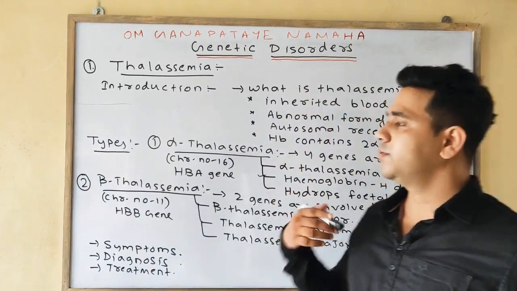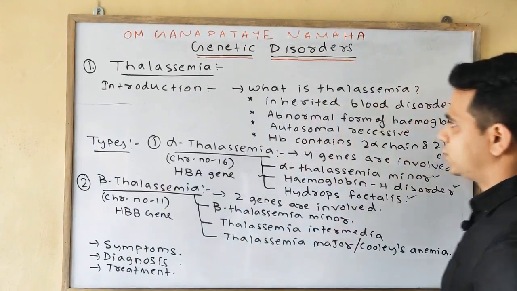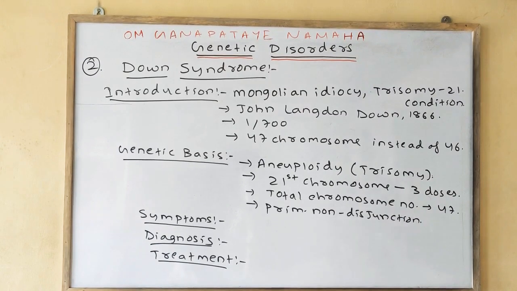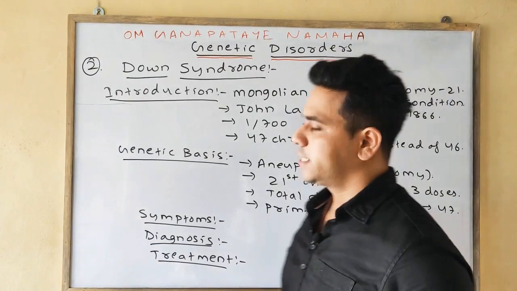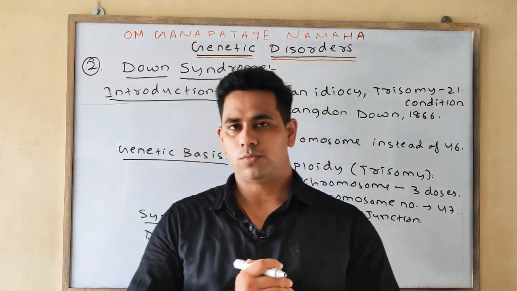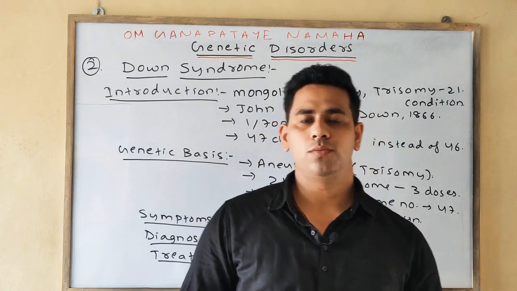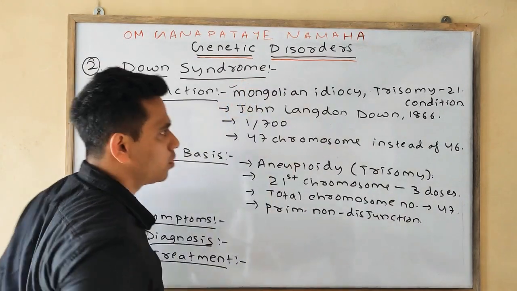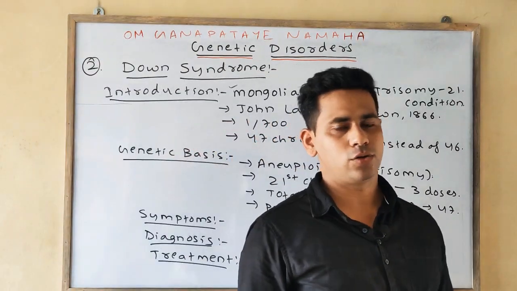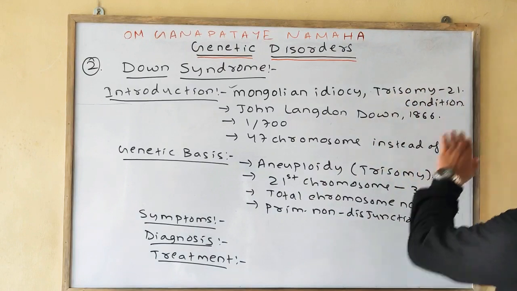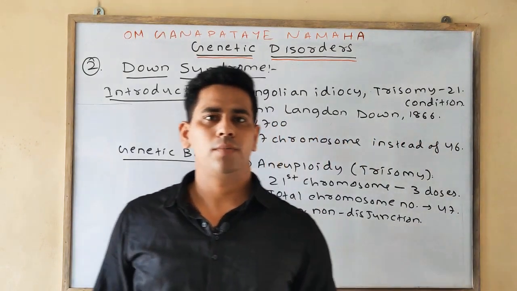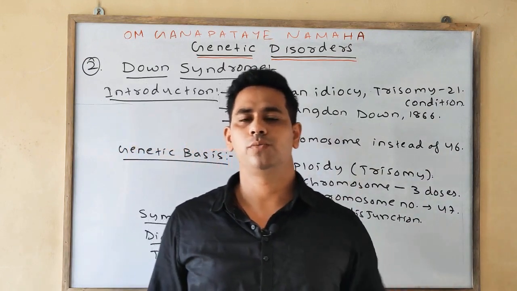Lastly, you will write the symptoms, diagnosis and the treatment. Okay, please note down, then we will discuss the Down syndrome. Please note down. Next come to another genetic disorder, that is your Down syndrome. In the case of the Down syndrome also we can say it is also known as your Mongolism, or we can say Mongolian idiocy. Also it is known as your trisomy 21 condition.